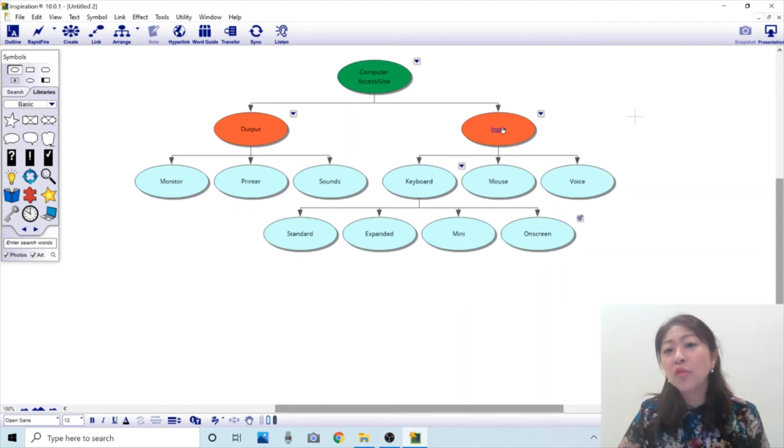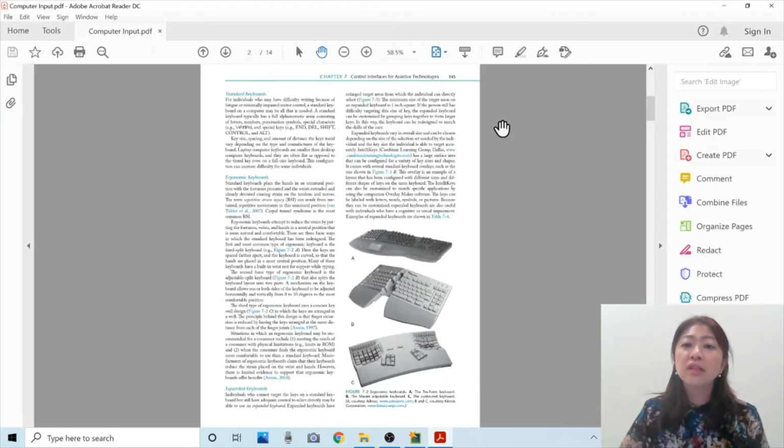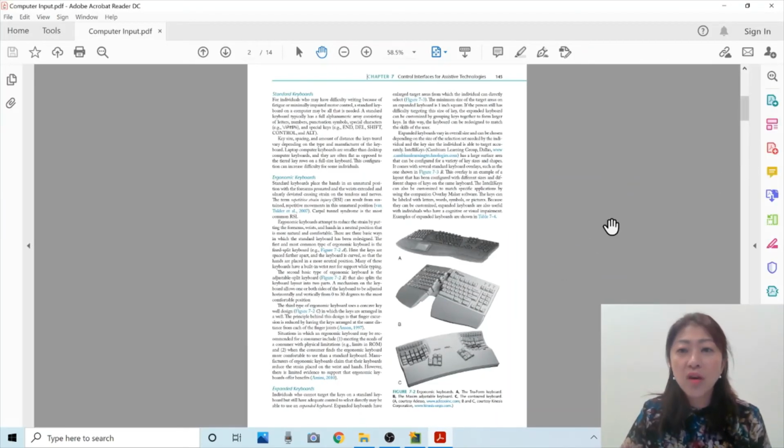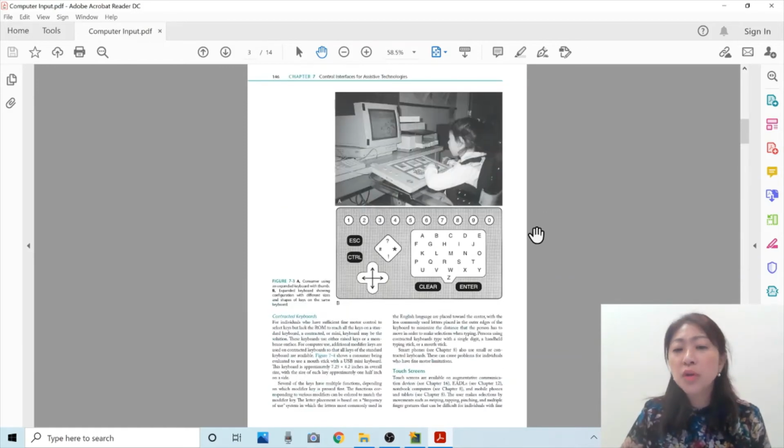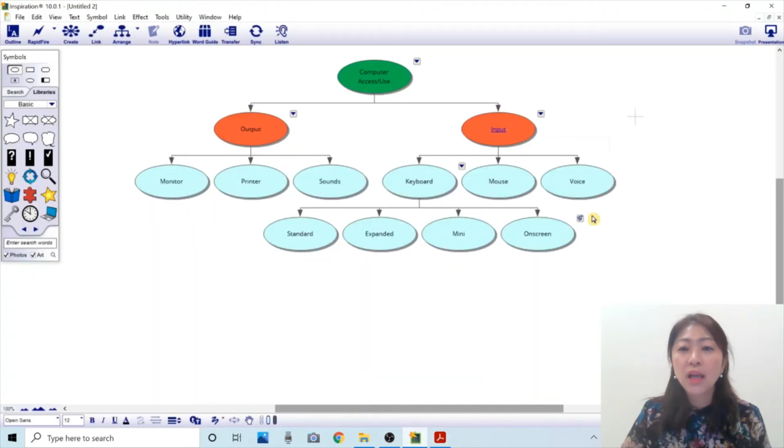If I move my mouse to input, the mouse icon changes to a hand. If I click input, it opens up that book which explains various types of computer input methods. So I can read this book while I'm creating this outline. The input is linked to that book.